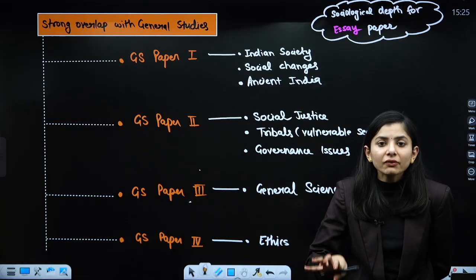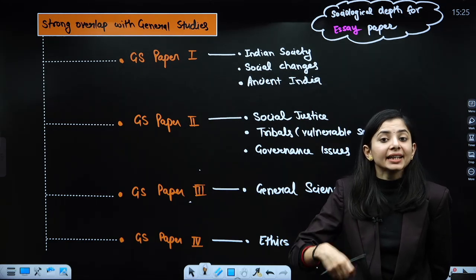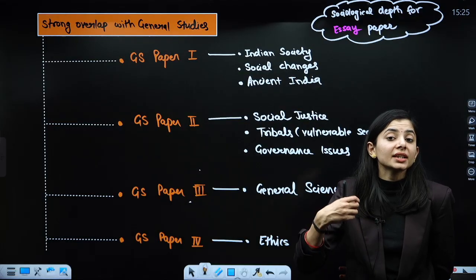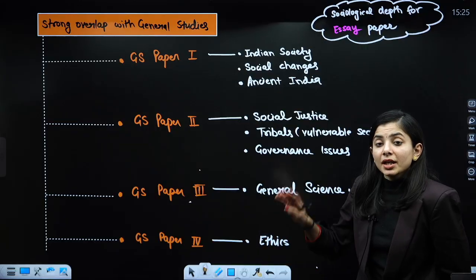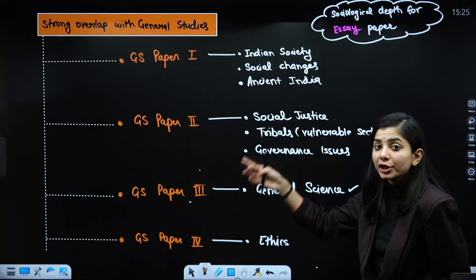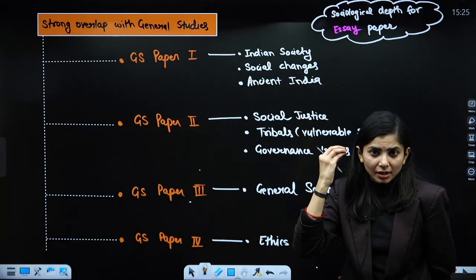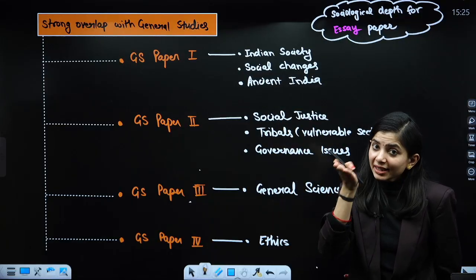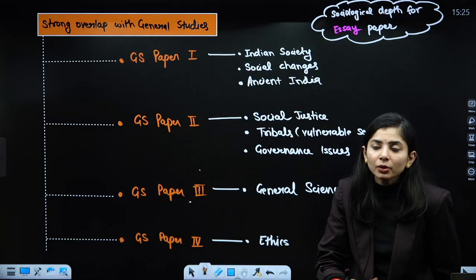So the kind of content you are going to study for your optional, you can use in terms of examples, you can use in terms of a basic fact in your GS paper. Now, other than this, the sociological aspect you are going to study here, the kind of philosophical approach you are going to have, it will serve you in your essay paper.